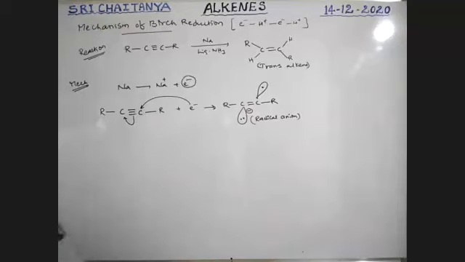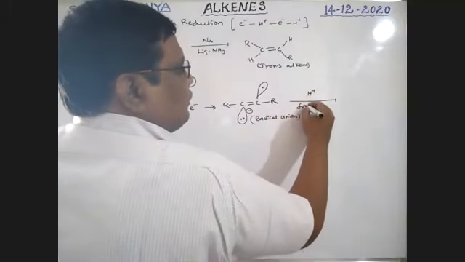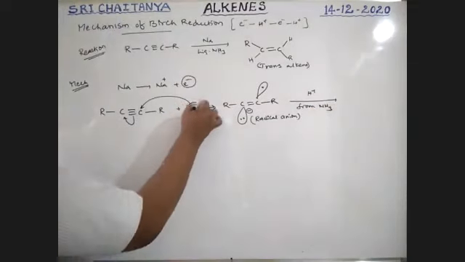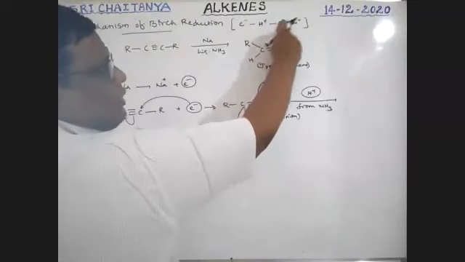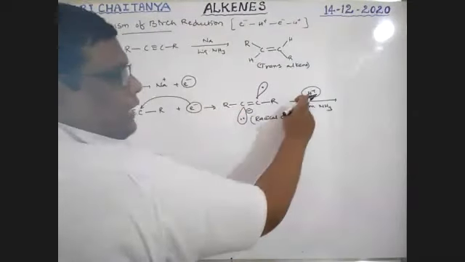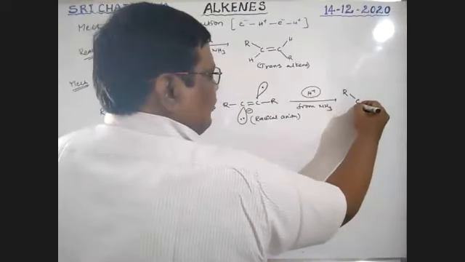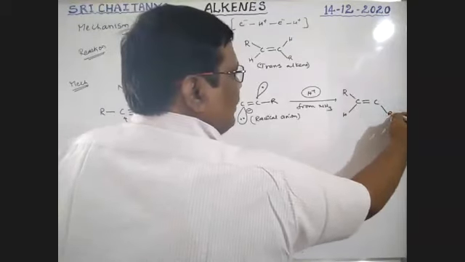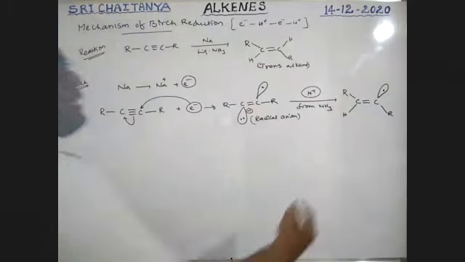Now to this, H plus from NH3 is donated. First an electron is added, then H plus is added. So electron, H plus, then electron, then H plus. That H plus attacks here and gives R-CH=C-R with an unpaired electron. That is, a radical is formed.